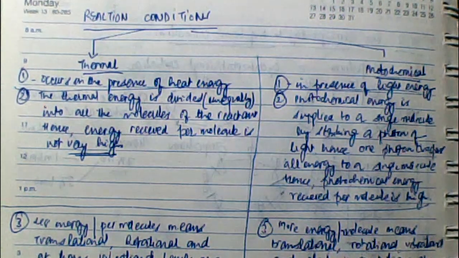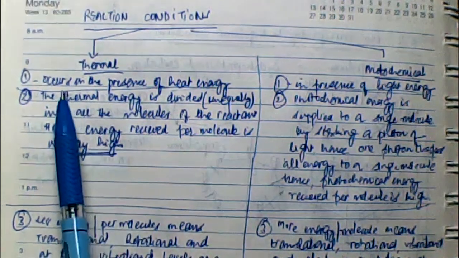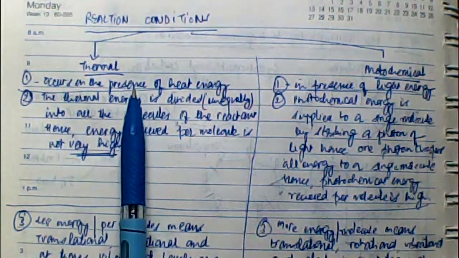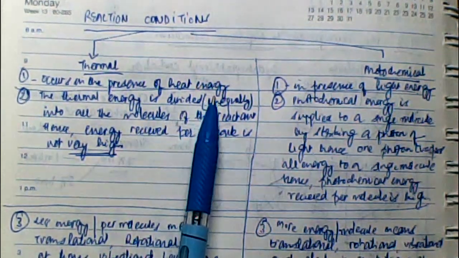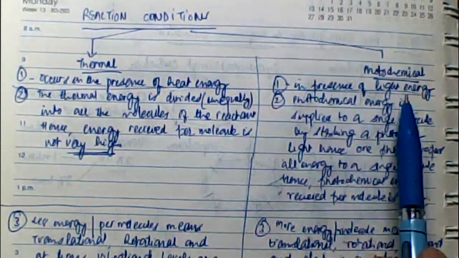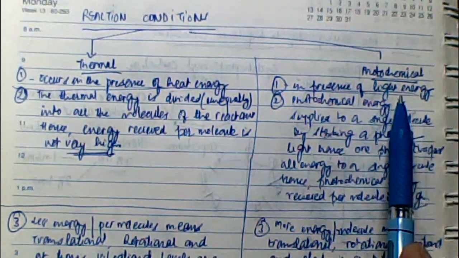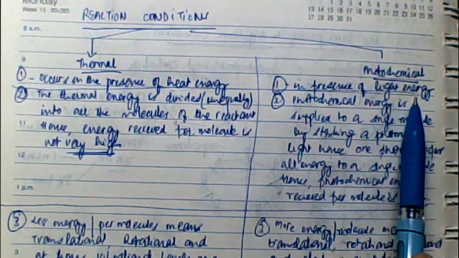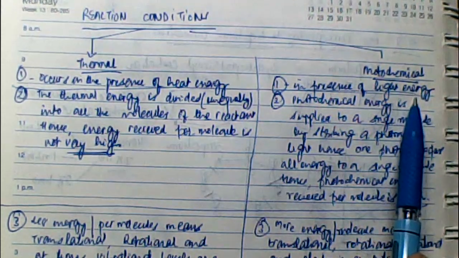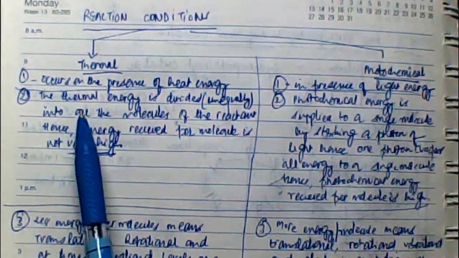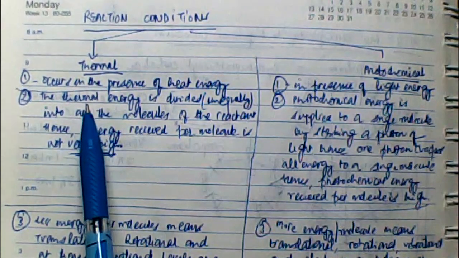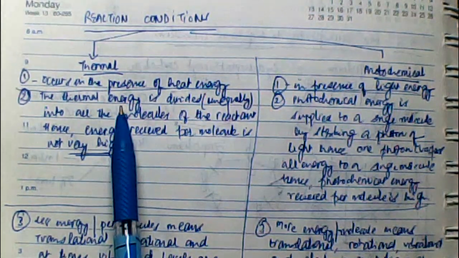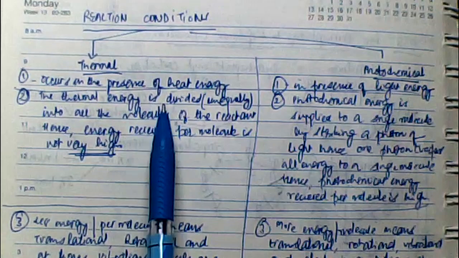Now, as the name suggests, thermal reactions are those reactions which occur in the presence of heat energy or thermal energy, and photochemical reactions are those which occur in the presence of light energy. That means this occurs in the presence of photons of light which strike the molecule. Now, when you give thermal energy to the system, that means when you heat the system, the thermal energy of the heat is divided unequally.